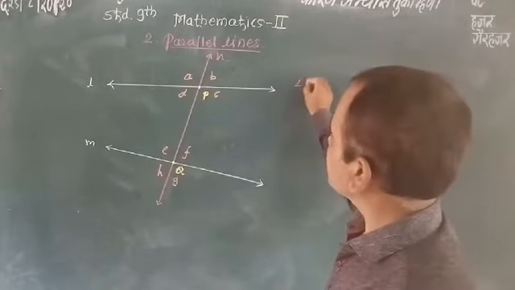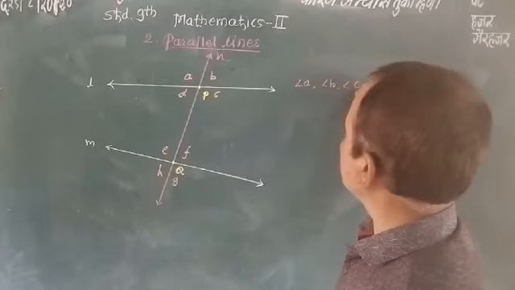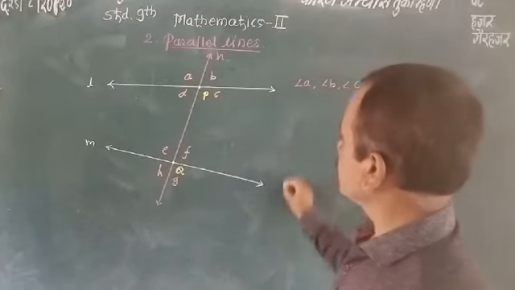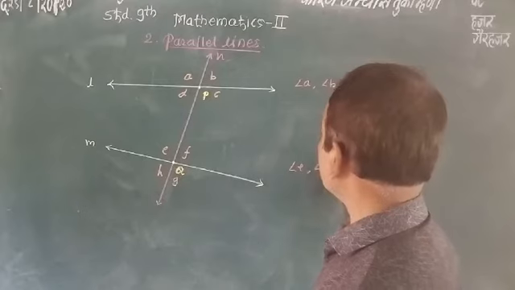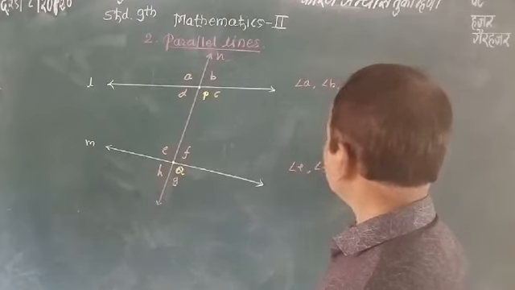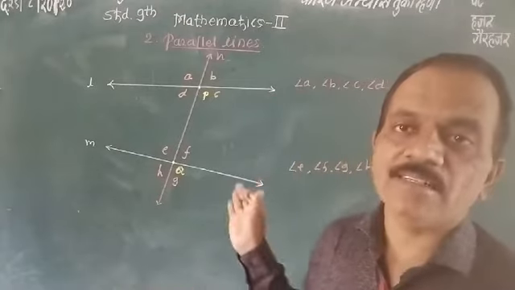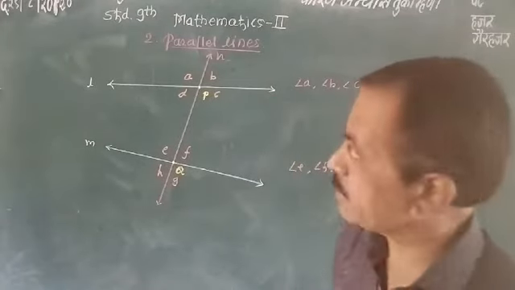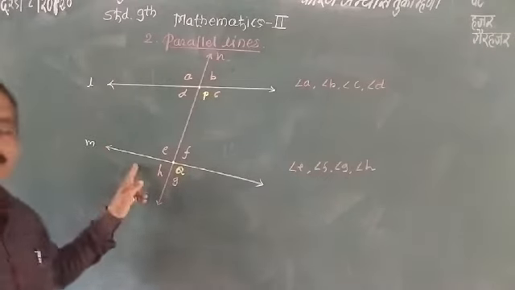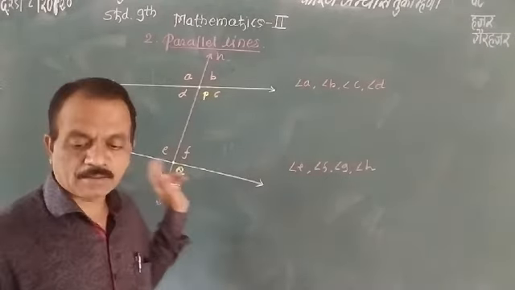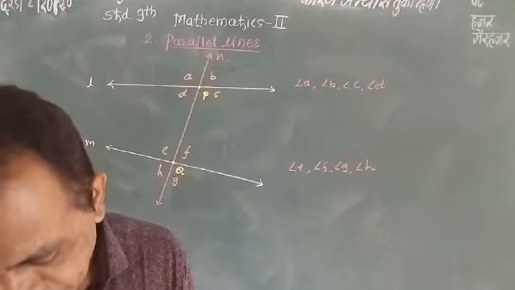Angle A, angle B, angle C, angle D. And second, here, angle E, angle F, angle Z, and angle H. Here, which types of angles are formed? We see corresponding angles, but the lines are not parallel. So the first type is pairs of corresponding angles.